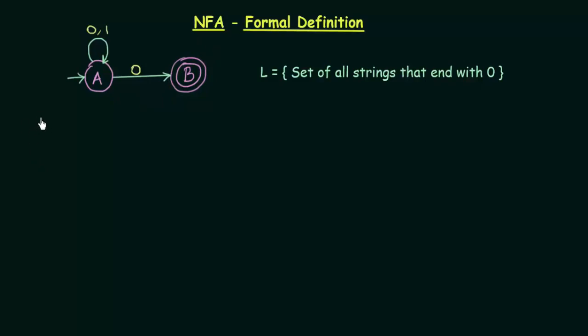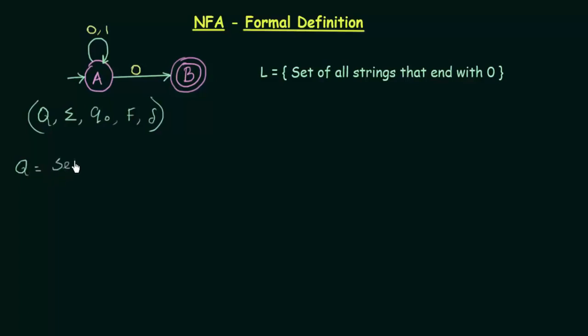Just like DFA, NFA also is defined using 5 tuples, which are Q, sigma, Q naught, F, and del. Using these 5 tuples, we can define our NFA. And what are these? Let me write it down. It is almost the same as DFA.